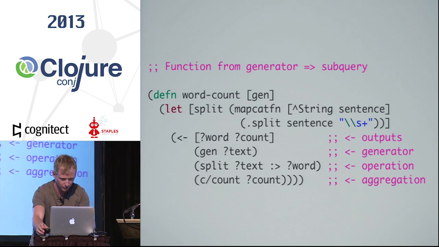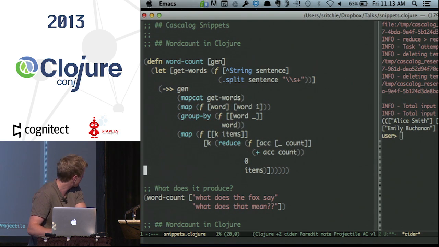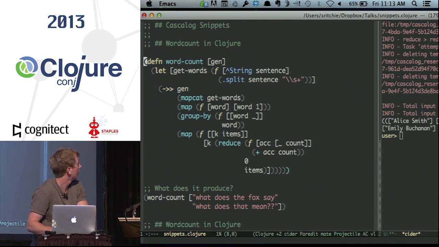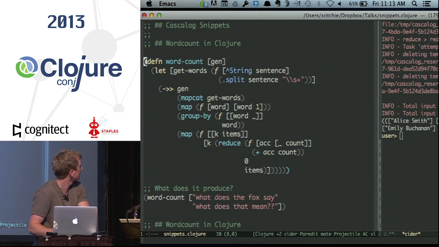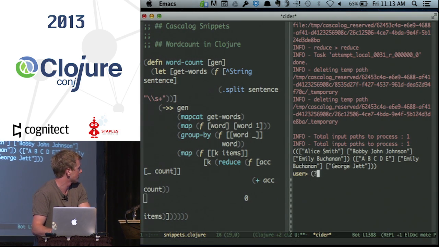So let me show you, if I can do the Emacs switch. I can't see it on my screen, but I think it's going to work. Let's see. There's the mouse. OK, so here's the word count query we just looked at. And then you can go say, sorry, I'm trying to type by looking at the screen. Here we go.